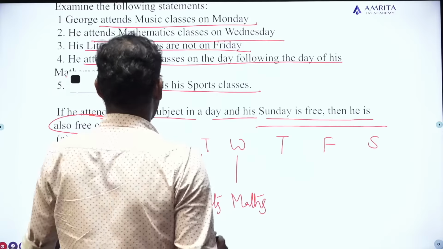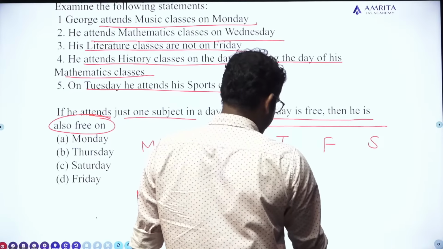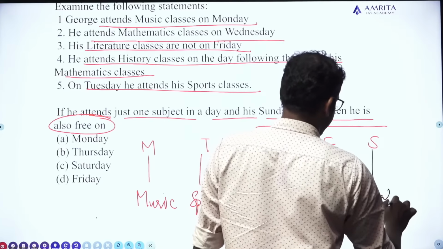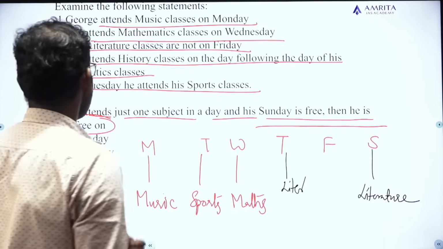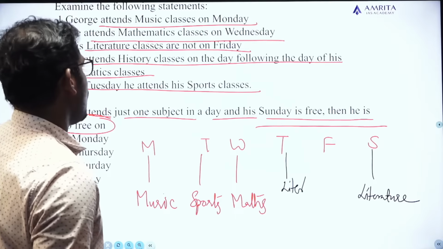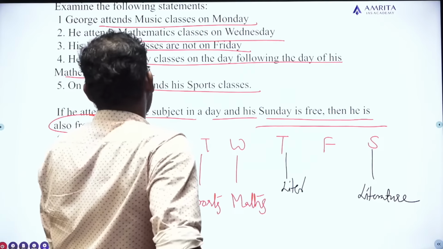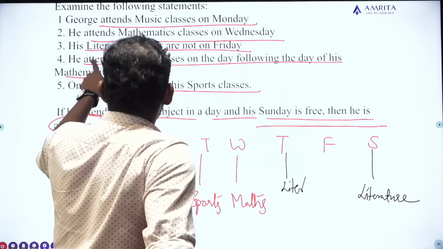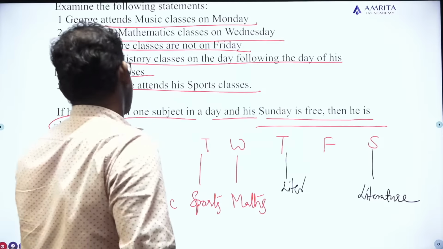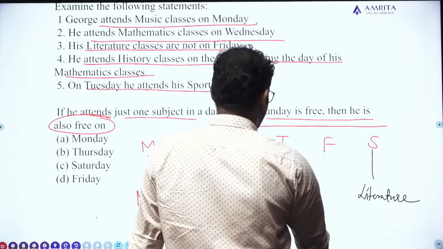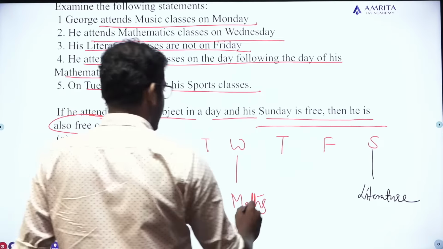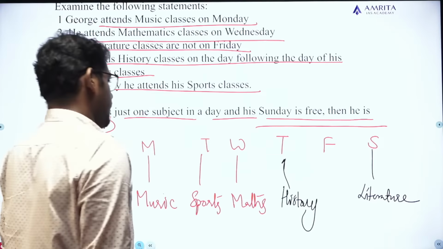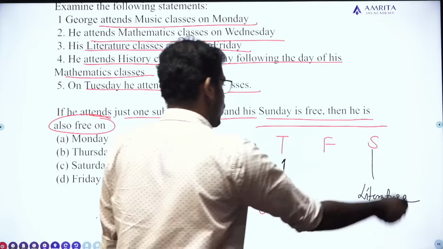Okay, then the literature class can be on Thursday or on what? Saturday. Literature. He attends history classes on the day following the day of his mathematics class. Okay. The mathematics class is on Wednesday. So then we can say that mathematics is on Wednesday, then history class will be on Thursday. Then the literature class is on Saturday.